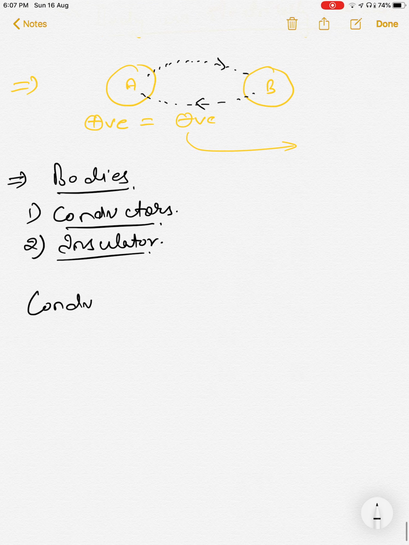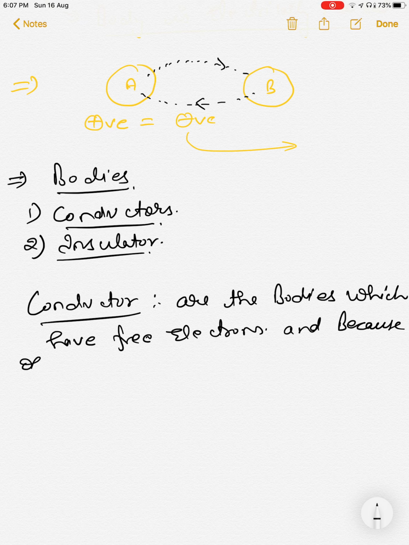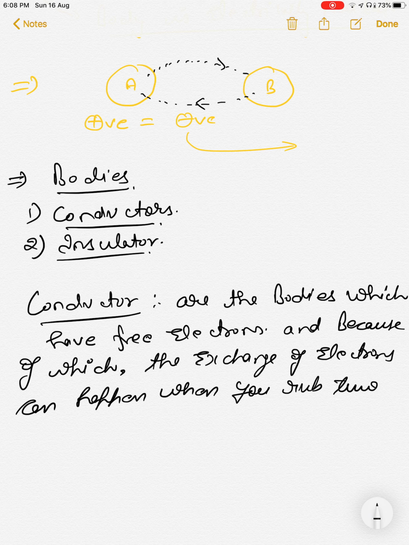So what are conductors? Conductors are the bodies which have free electrons, because of which the exchange of electrons can happen when you rub two conductors against each other.